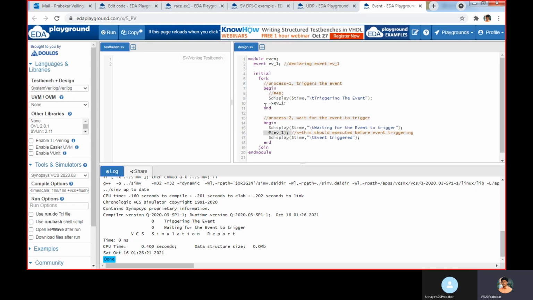After this line, if the trigger happens, it will be able to recognize the trigger and move to the line below. So the main point is this one happens first and this one happens next. Then only it will work. If the trigger happens first, and then the execution of at of event happens, it will not recognize the event trigger.